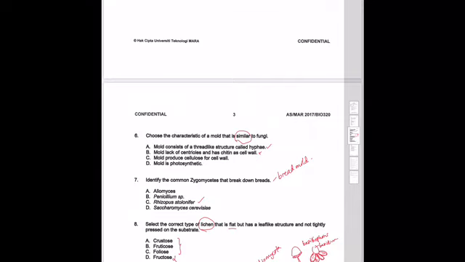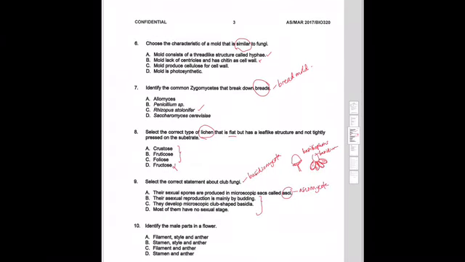Okay, identify the common zygomycete that break down the bracts. Okay, so this one is bread mold, which is Rhizopus stolonifer. Okay, select the correct type of lichen that is flat. Okay, again, for this question, when it is flat, it is foliose.